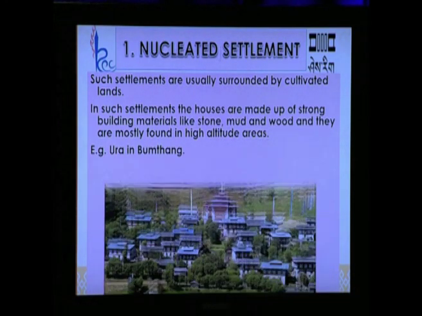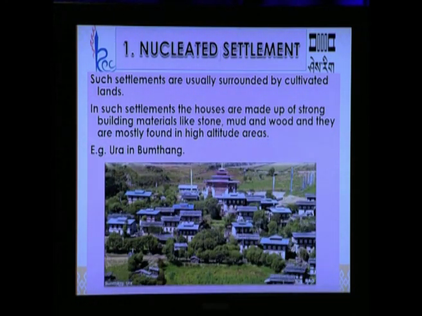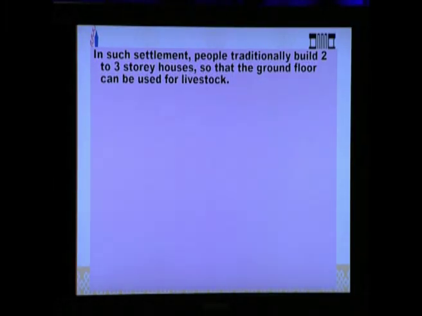So, the best example of nucleated settlement can be found in Ura in Bumthang. You can see in the picture there is a lhakhang, and all the houses are built around it, and it is surrounded by farmlands. In such settlement, people traditionally build 2 to 3 story houses so that the ground floor can be used for livestock.